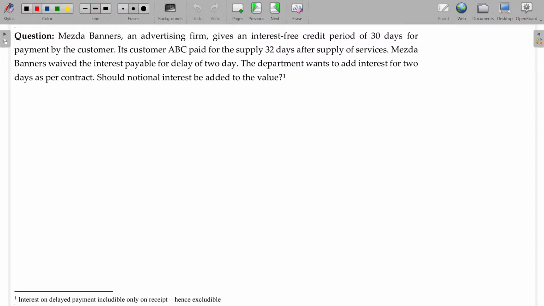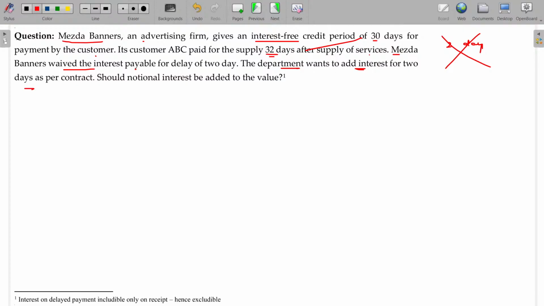Now, Mazda Banners, an advertising firm, gives an interest-free credit period of 30 days for payment by the customer. Its customer ABC paid for the supply 32 days after supply of services. So there is a 2 days delay. Mazda Banners waived the interest payable for the delay of 2 days. So now what happens? For the 2 days, will the interest be leviable? No, as per the mutual trade agreement, they waived the 2 days interest. The department wants to add interest for the 2 days as per contract.